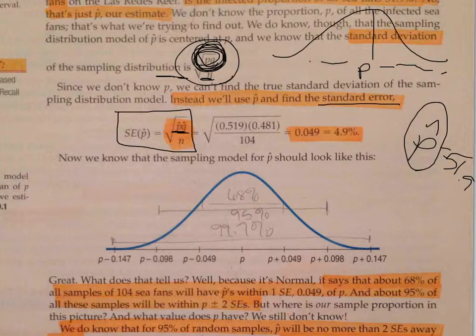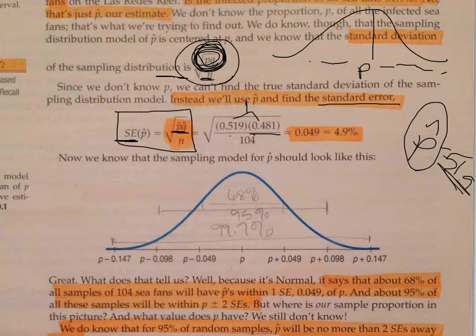We drew a sample. What do we know? Well, I know P is 51.9. I'm hoping to use that to talk about the population, but I don't have any information about the population. So I just use what I have, and I call it standard error instead of standard deviation. Okay, so here's the formula. So our sample was 0.519, which would make Q 0.481, because remember, those have to add up to 1. And then we took samples of size 104, so over N. Notice all of this is under the square root.